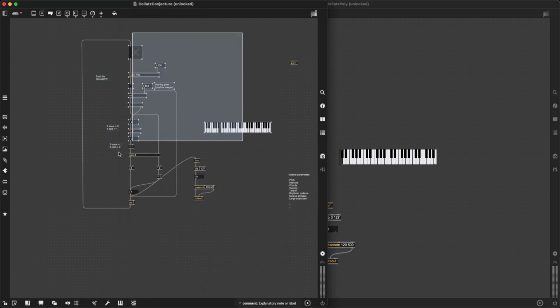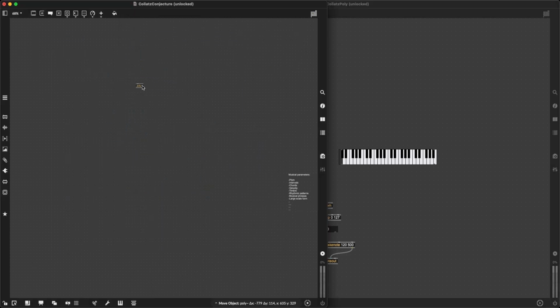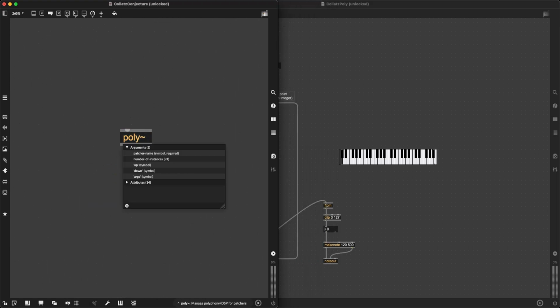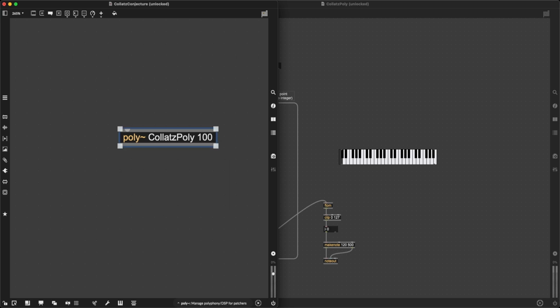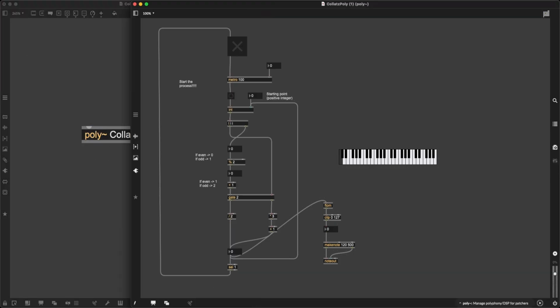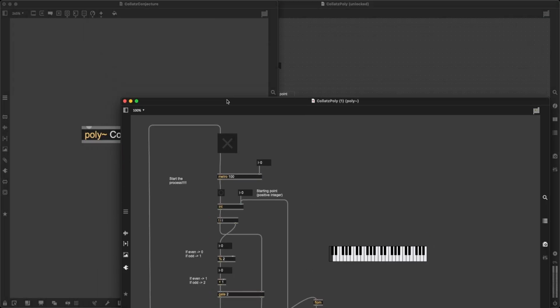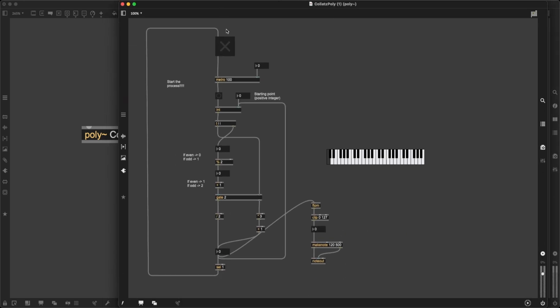I can go back to my main patch. I can actually delete all of this now. I only have poly in my patch now. My main patch has poly tilde, and I will give it the argument Collatz Poly. I will also give it a second argument, which tells poly how many instances to have, what is the maximum amount of voices I want in the system, and I will just type in 100 because it's a nice number. Now if I lock this patch and double click on poly, instead of the separate patch, I am going to see an instance of the poly patch in this new window.